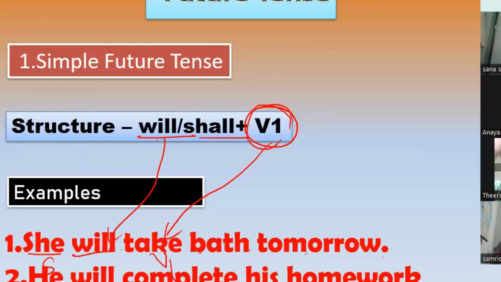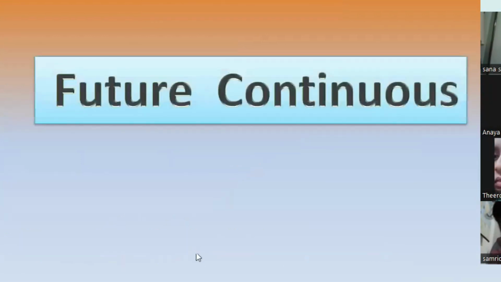Yes, okay. In the next example, he will complete his homework tomorrow. Okay, it is saying something about tomorrow, about the future. He will complete his homework tomorrow. Subject, will, plus verb, right? Okay, now let's move to the next one. That is future continuous tense.